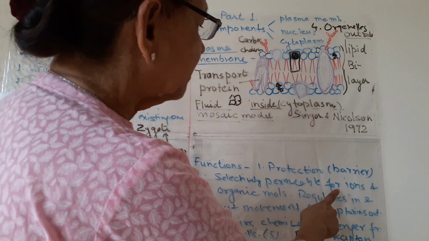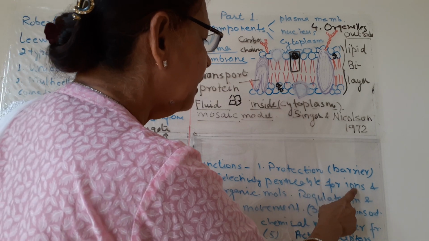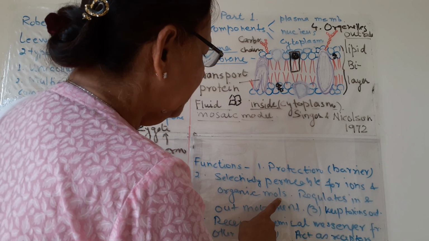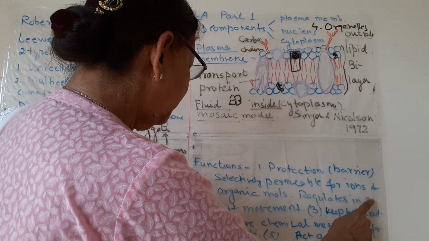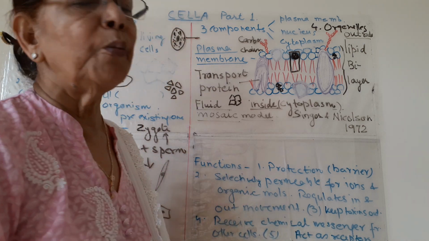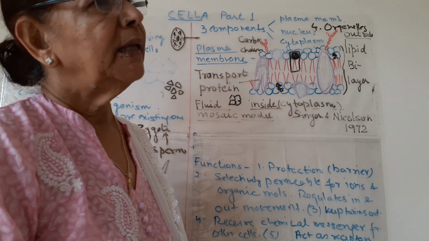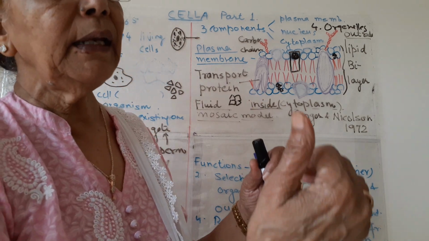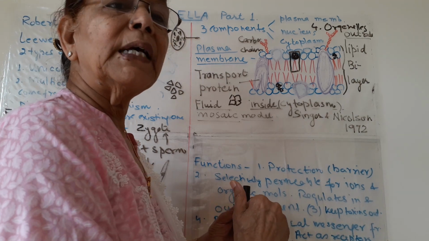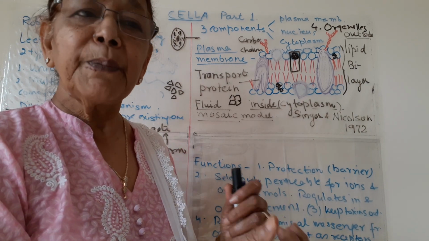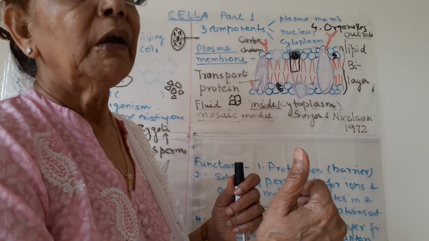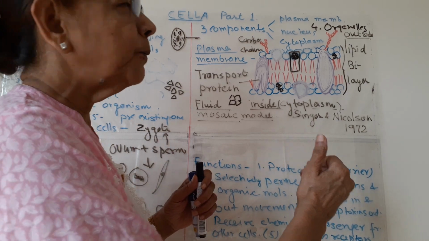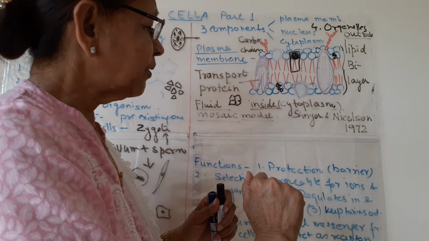So it is selectively permeable for ions and organic molecules. So it regulates in and out movement of these particles. These particles can go in and come out of the cell, and the process is mainly by diffusion and osmosis. We will learn diffusion and osmosis in the next lecture.